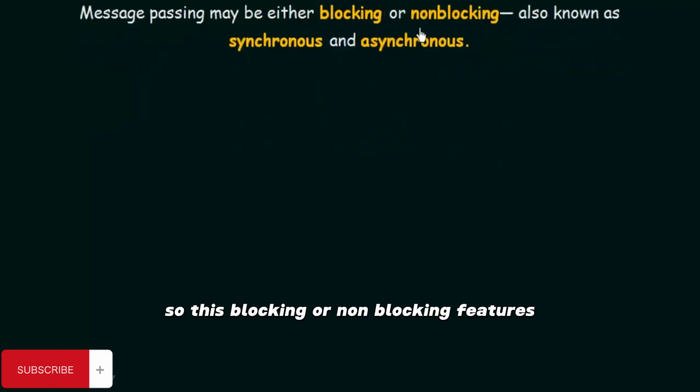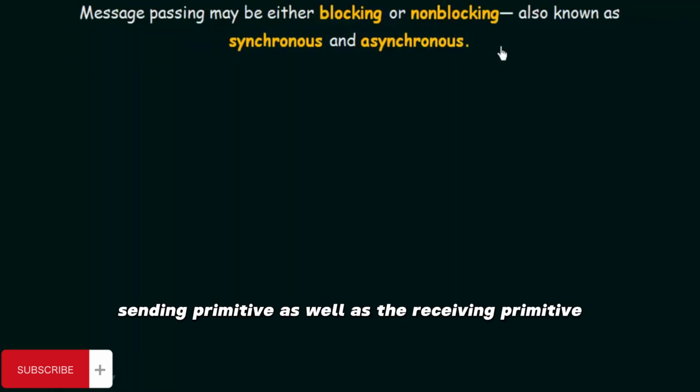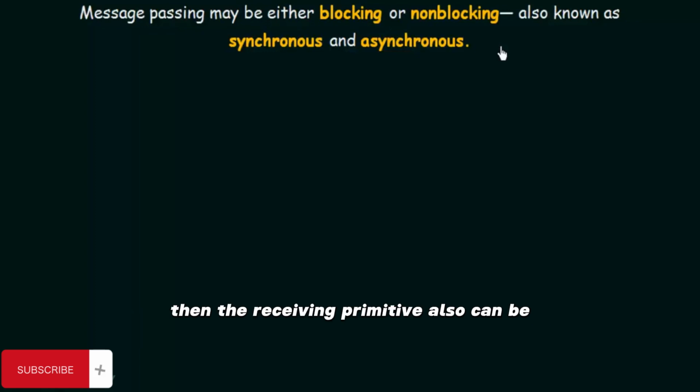These blocking or non-blocking features can be present in the sending primitive as well as the receiving primitive. That means when a process is sending a message, it can be of blocking or non-blocking type, and when a process is receiving messages, the receiving primitive can also be of blocking or non-blocking type. Let us see how they differ from each other.